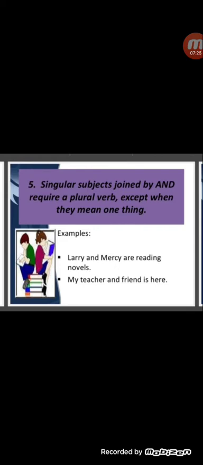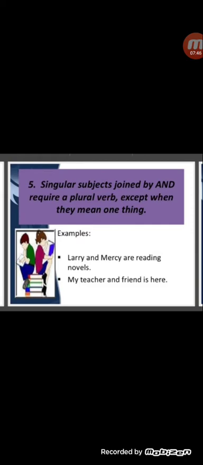My teacher and friend is here. Here you can see my teacher and friend both are the same person. That's why is is used here. Therefore, you can see the use of is here.